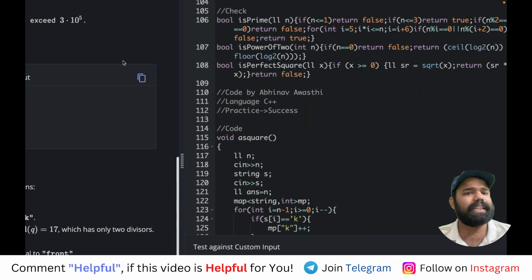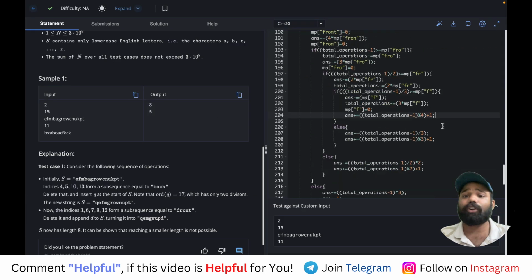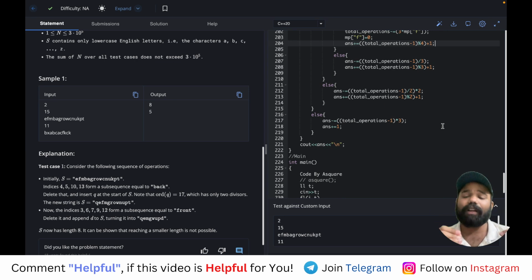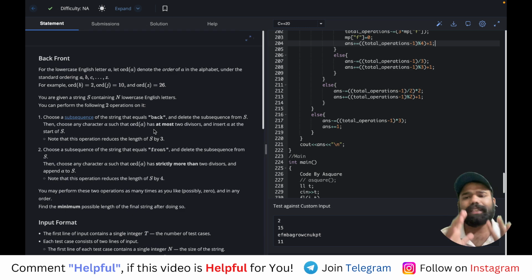So it's just, guys, if you have got the understanding of the logic of the observation which I made, then you will eventually understand the problem also, right? That is how I have solved it. So I know that it is a little complex thing that we have done, but yeah, try to understand the logic. Don't try to understand my solution, it is very complex. Just try to understand the logic, the observation I made, and then try to implement it on your own, and maybe other people have solved it in a better way.